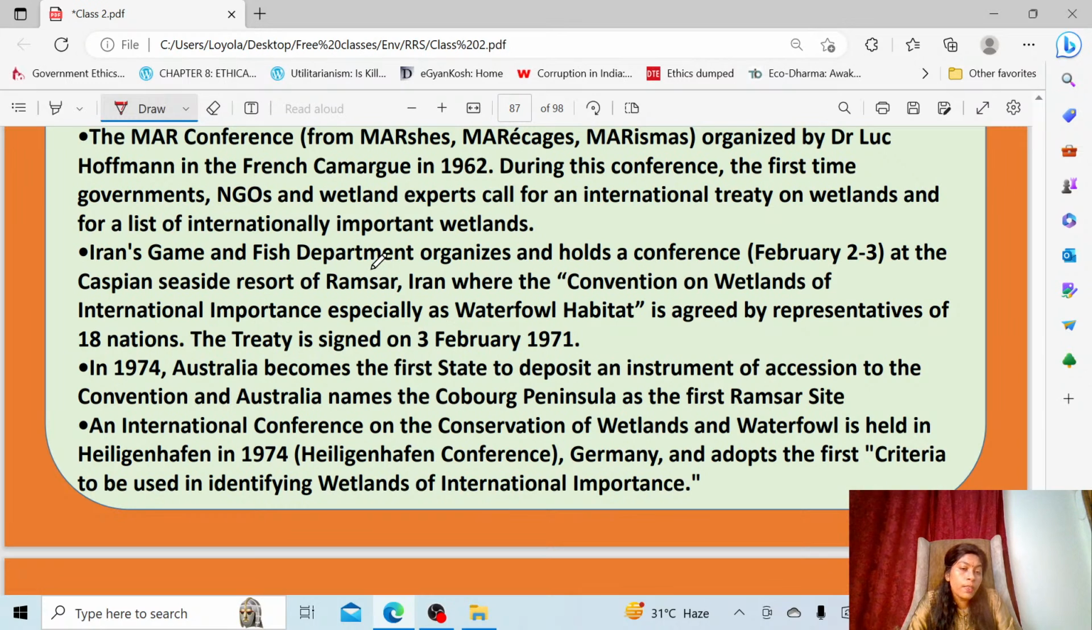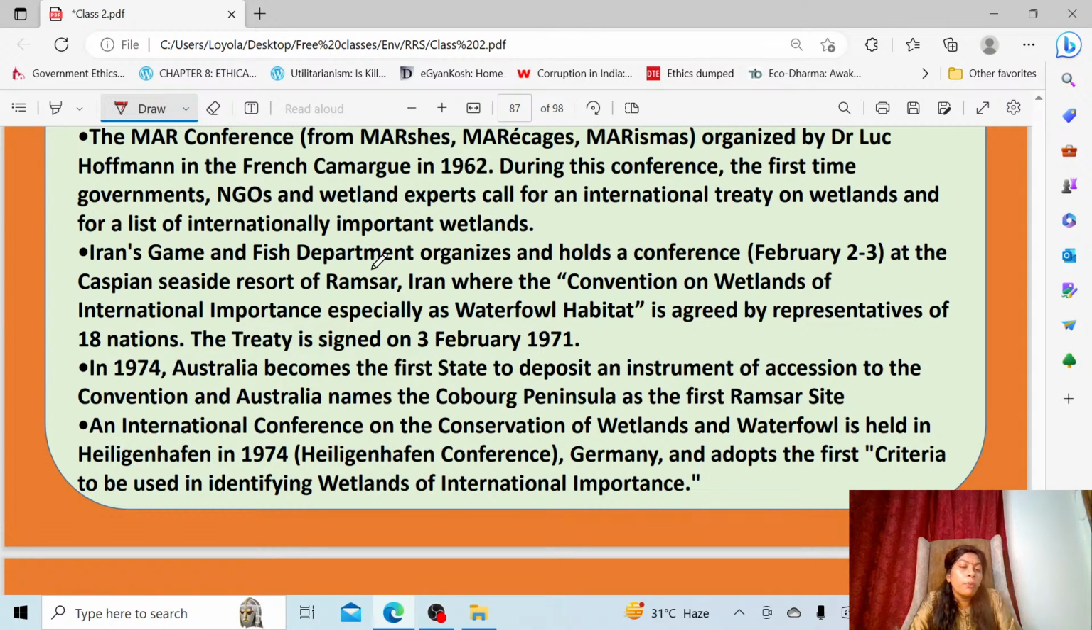This conference took place near a resort of Iran, that is Ramsar, in a resort in Iran. It took place from February 2 to 3, and there they proposed, because previously they told that there should be a convention to safeguard this wetland.